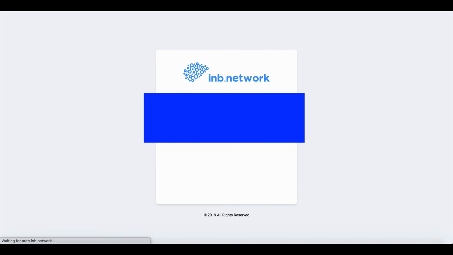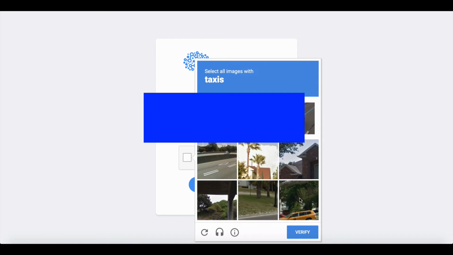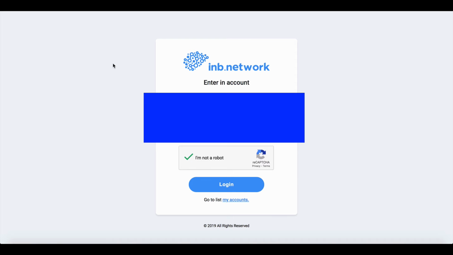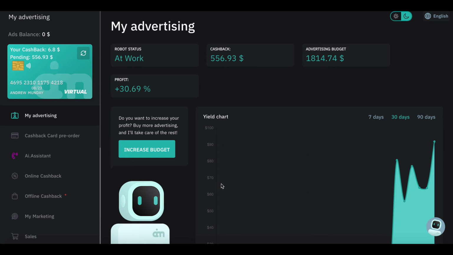Make sure you go to that blue brain-looking thing. Click on that, and then your accounts will come up here. Well, they won't come up here. You click Add Account, and then you log into the account that you just created about 2 minutes ago with the INB server on that first link. You'll log in and your page will look similar to this. It won't look the same, because it's all just going to be zeros here. Your bot's going to say off, and it's all going to be zeros here also.